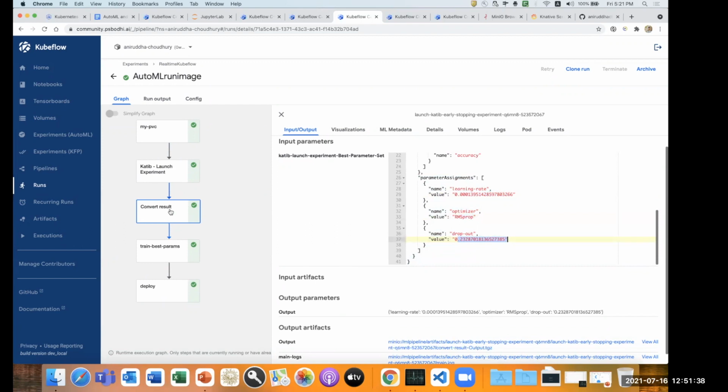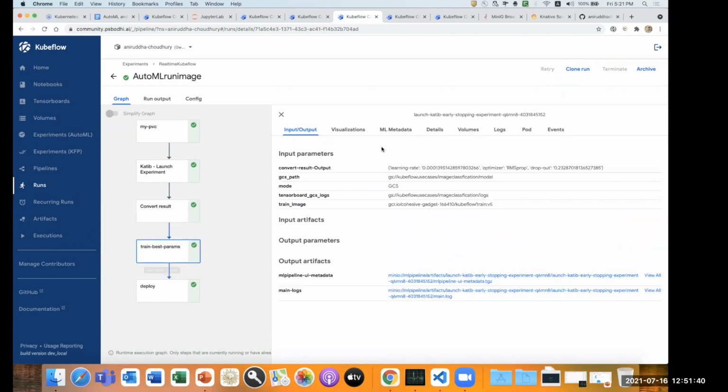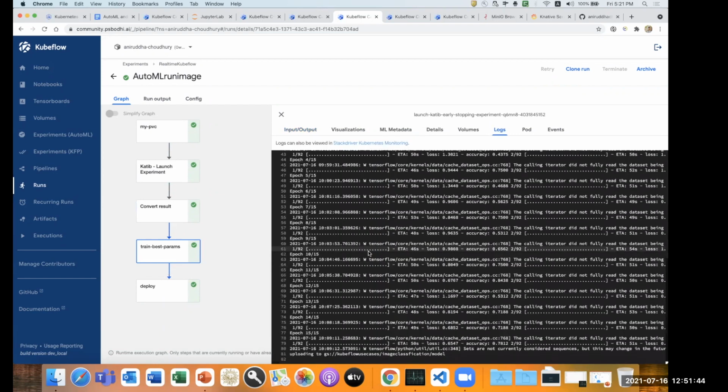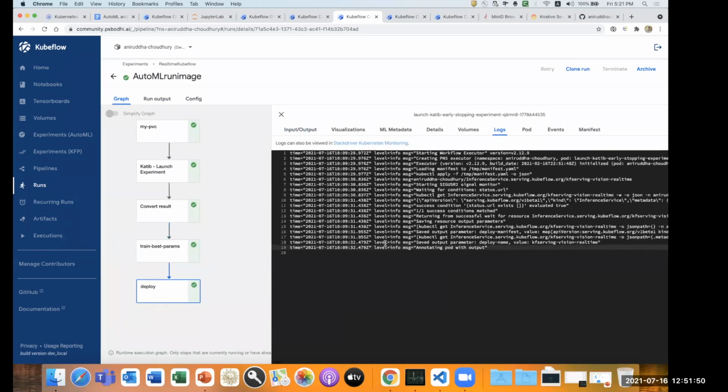Once I get the input from my convert results, I will try to train the operator and a TensorFlow job, which will train the model again on top of that, and we can have the KF serving deployment also simultaneously. So it will deploy the KF serving in a single go. So we have the entire flow, we have the Katib, we have the particular best model results. We can train the model again, and we can save the model artifacts to a GCS bucket or PVC, and we can simultaneously